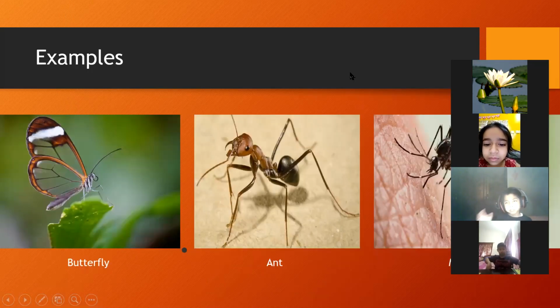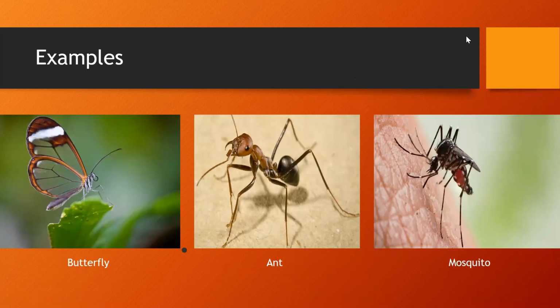I'm going to share what you can see on the screen. Shamreen, what can you see on the screen? Butterfly and mosquito. Very good. Bangladesh has mosquitoes. Okay, quiet. Now these are all examples of insects.